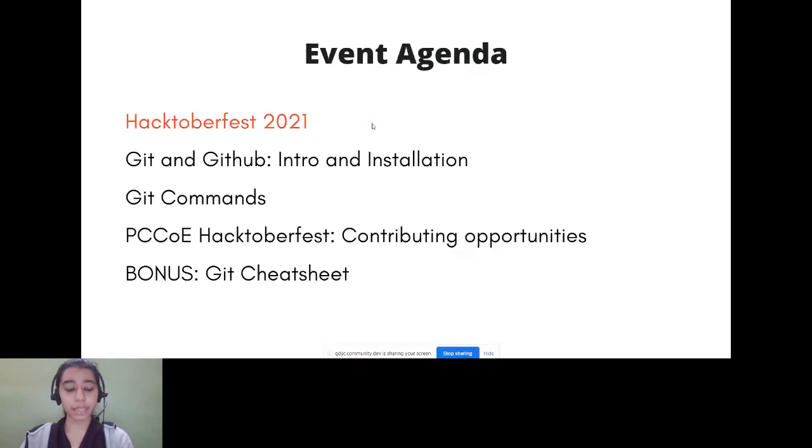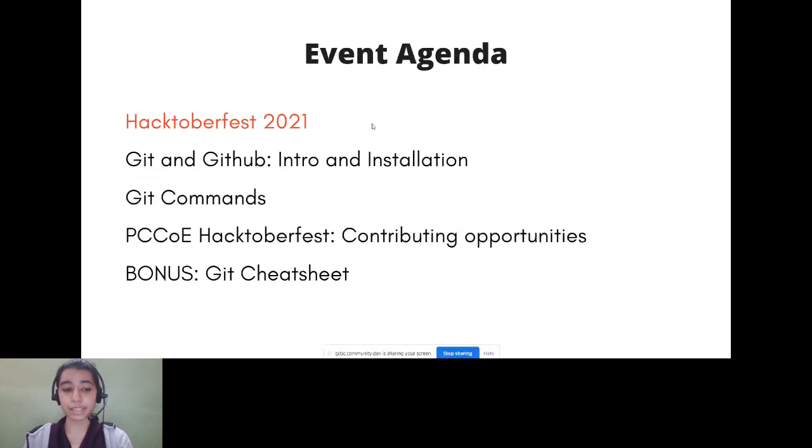After that, we will be covering Git and GitHub, how you can install it and so on. After that, we will be covering Git commands. This will be a hands-on session. We will be telling you all the major Git commands that you will need to contribute to open source. After that, we will be telling you about PCCOE Hacktoberfest and how you can contribute to it.